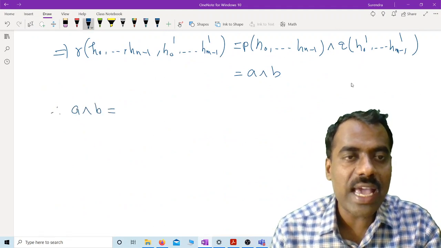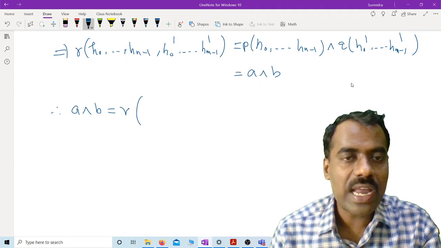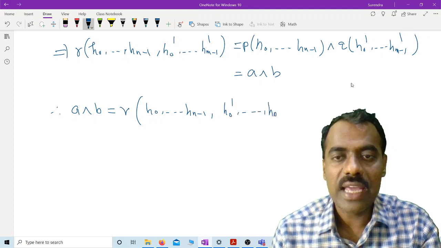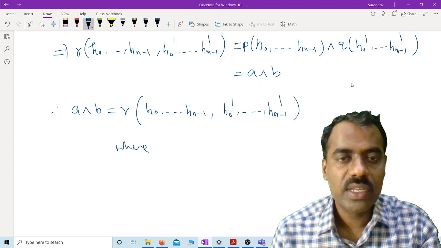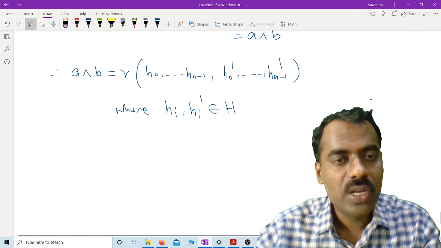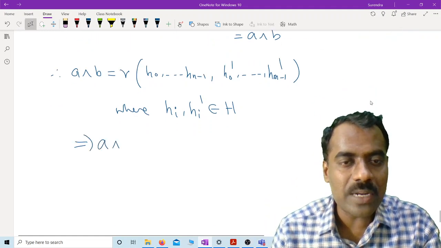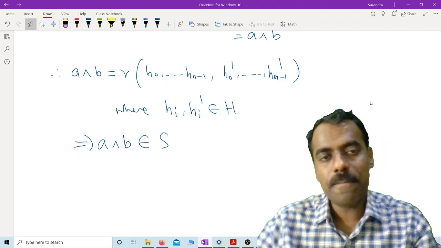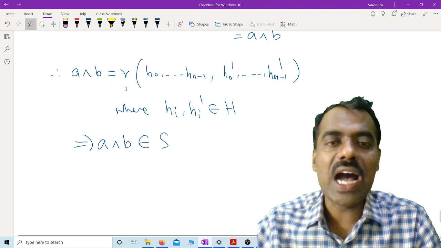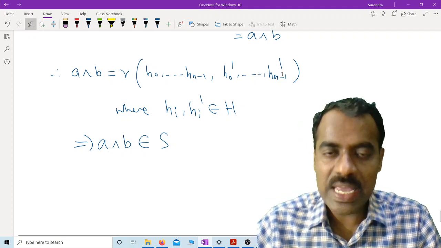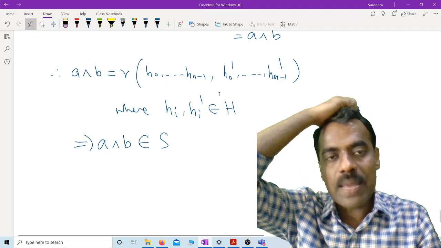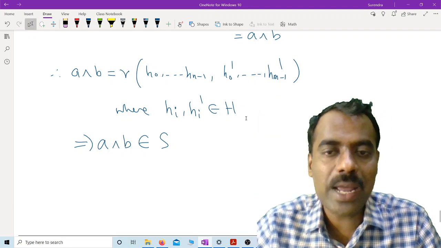Therefore A meet B, as we have written, is the value of this polynomial evaluated at these particular points which are actually coming from H. Is this clear? These Hi's and Hi primes actually belong to H. So, can we guarantee that A meet B belongs to S? Because A meet B is a value of the polynomial R, which is a polynomial in n plus m variables, that means it is an n plus m-ary polynomial, and the Hi's and Hi primes are coming from H.